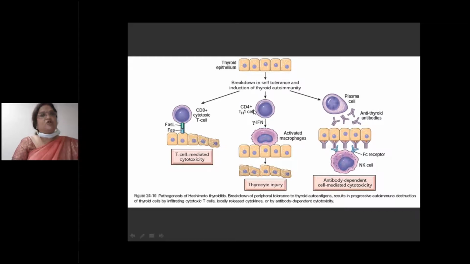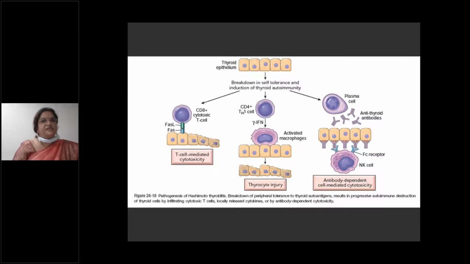Similarly, there is activation of CD4 plus T lymphocytes. What do they cause? They cause macrophage activation by interferon gamma, which causes injury to the thyroid epithelial cells or thyrocytes. Similarly, plasma cells cause release of autoantibodies against the thyrocytes, and these autoantibodies cause destruction of the thyroid epithelial cells. Apart from that, natural killer cells also cause destruction of the thyroid epithelial cells, by antibody mediated, cell mediated cytotoxicity. So this is very, very important.